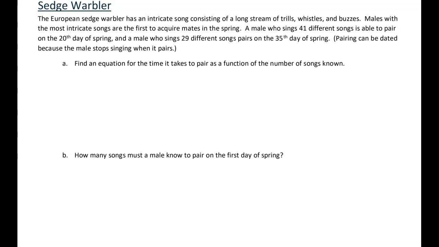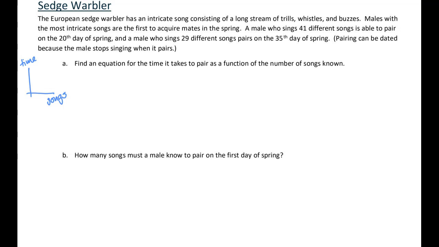And we are asked to find an equation that gives the time it takes to pair as a function of the number of songs known. So I'm just going to, for my own reference, put what's supposed to be X and what's supposed to be Y. So time it takes to pair as a function of the number of songs known, which means the time depends on the songs. And those are not thorough variable definitions, but they work for my little scratch work to the side just to help me remember.